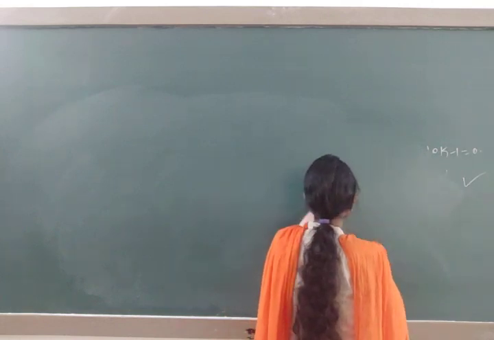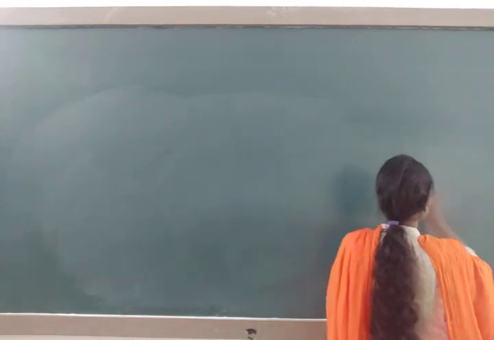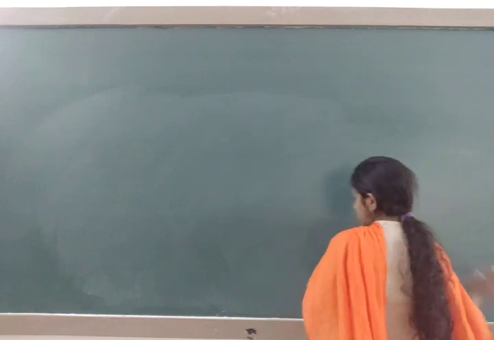Remember, k value should be positive because k values are present in the probability row. So probability cannot be negative. So next question for 2 marks.